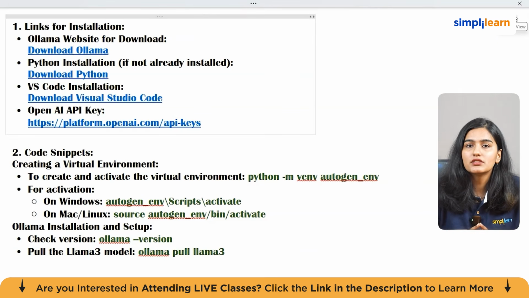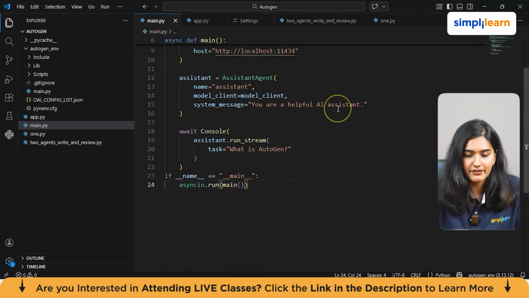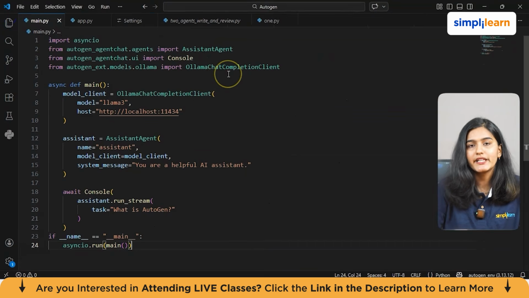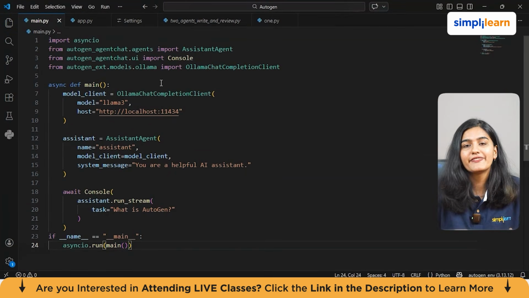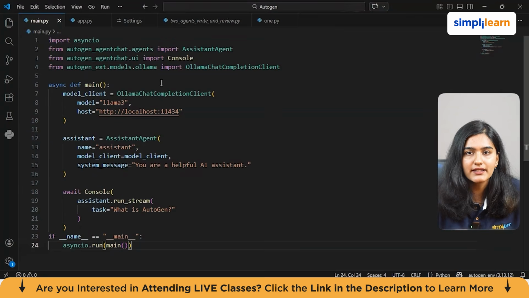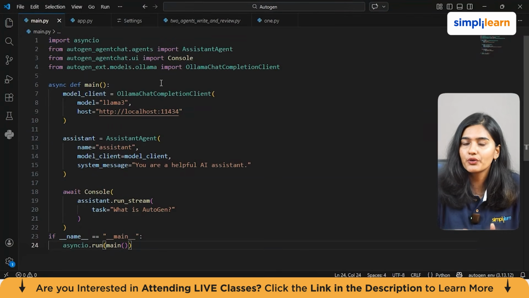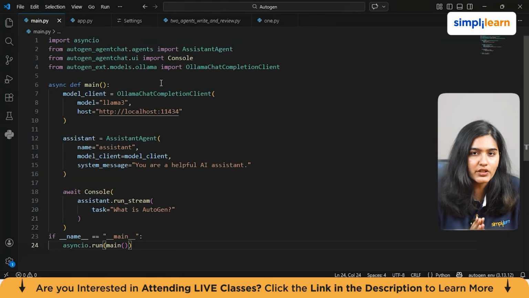Okay, so now that we have installed everything, we have Ollama running locally and AutoGen is also installed. Now let us actually create our first AI agent and connect it to the Llama 3 model running on your machine. For the same, I have written this code and I'll explain what we are actually doing in here. So this file is where everything finally comes together. What we are doing here is creating the very first AI agent and connecting it to a model running on your machine.